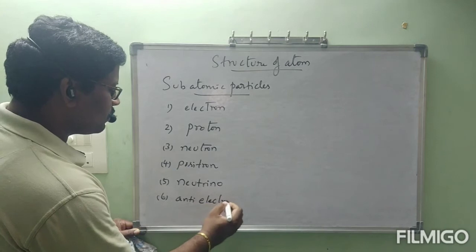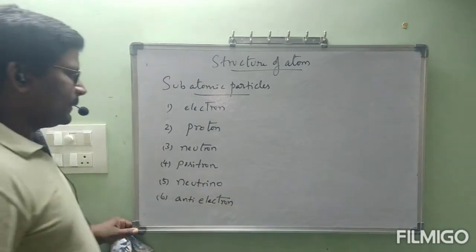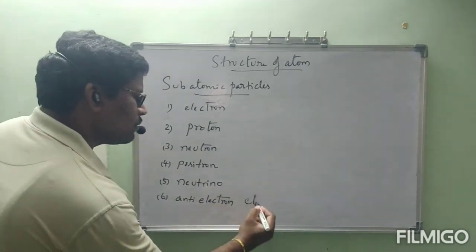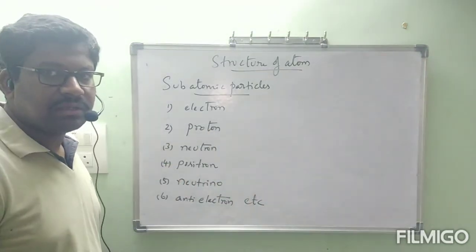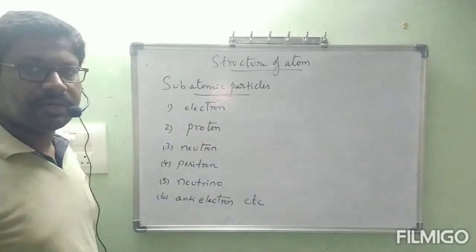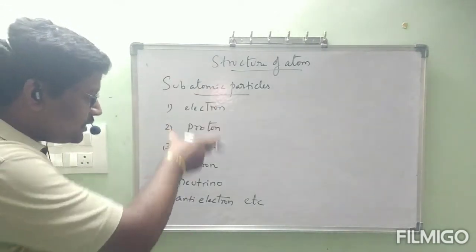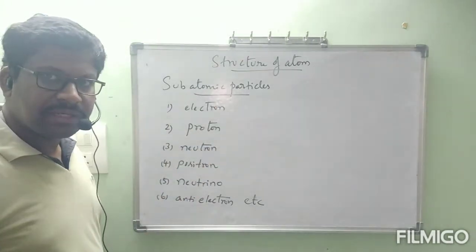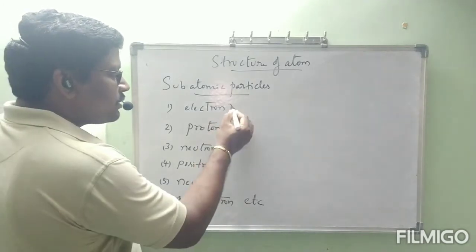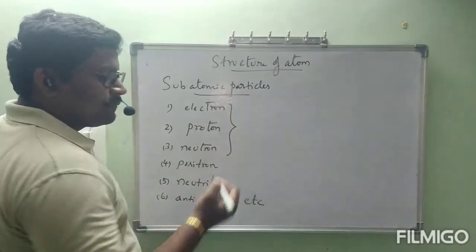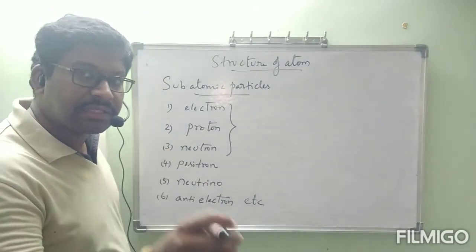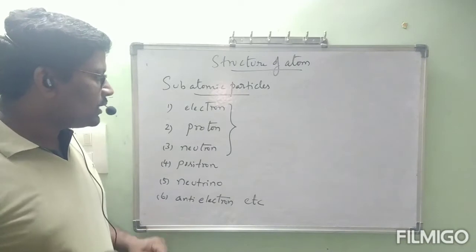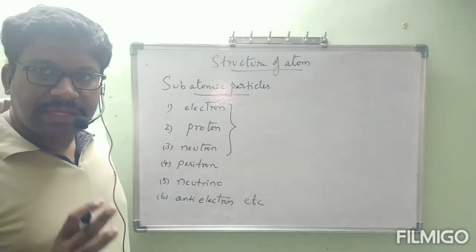Anti-electron, etc. Like this, so many particles are present in the atom, and those are called subatomic particles. But out of these many particles, three particles, electron, proton and neutron, can explain the entire structure of the atom.